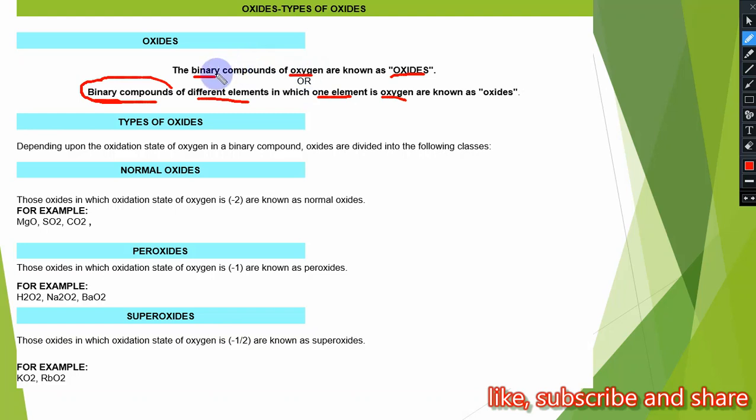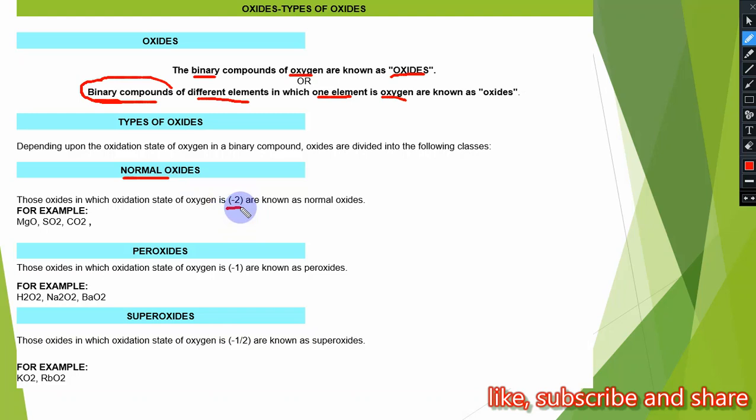There are different types of oxide depending upon the oxidation state of oxygen inside that compound. The first one is normal oxide. Normal oxides are those oxides in which the oxidation state of oxygen is -2. What is oxidation state?